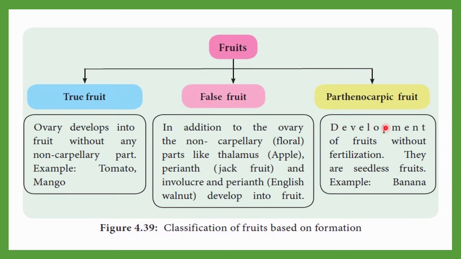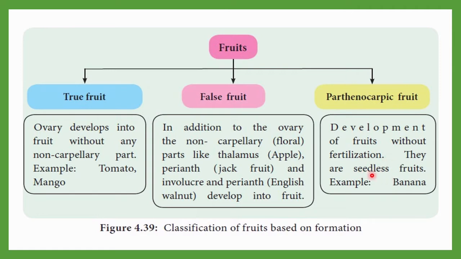In the first slide we have already discussed parthenocarpic fruit. What is a parthenocarpic fruit? Here the development of fruit occurs without any type of fertilization. The other two types are developed after fertilization, but this one does not develop after fertilization; it develops without fertilization, and they are seedless fruits.